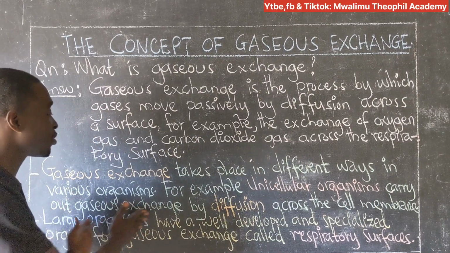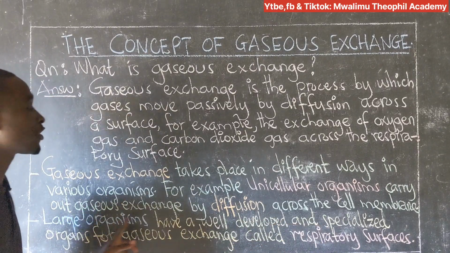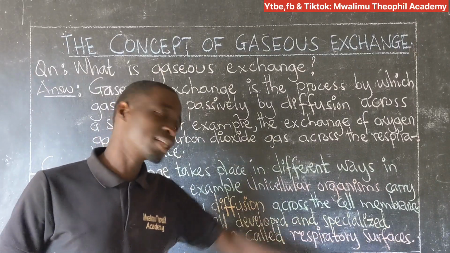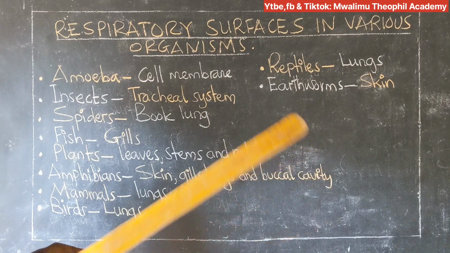Also, we have higher organisms, large organisms. In these organisms, we are told that they have well-developed and specialized organs for gaseous exchange. And these organs are known as respiratory surfaces. Okay, now let's see respiratory surfaces in various organisms.